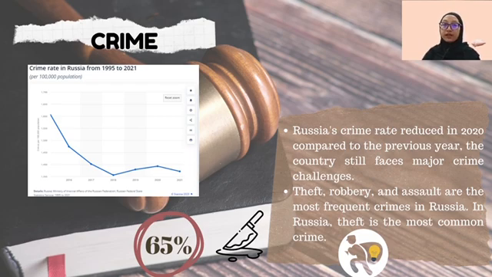The crime risk rating is relatively high, at 65%. This is because, while Russia's crime rate reduced in 2020 compared to the previous year, the country still faces major crime challenges. Theft, robbery, and assault are the most frequent crimes in Russia. In Russia, theft is the most common crime.